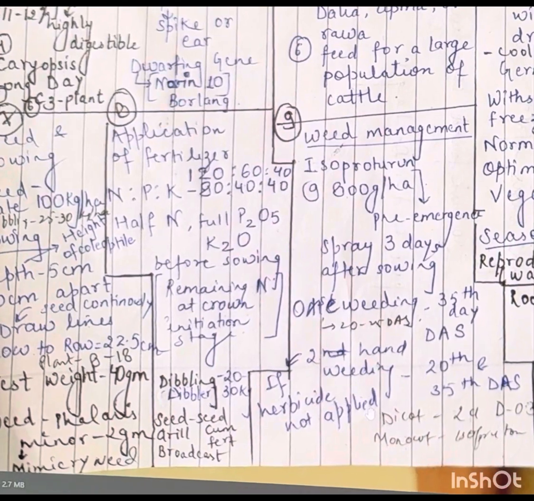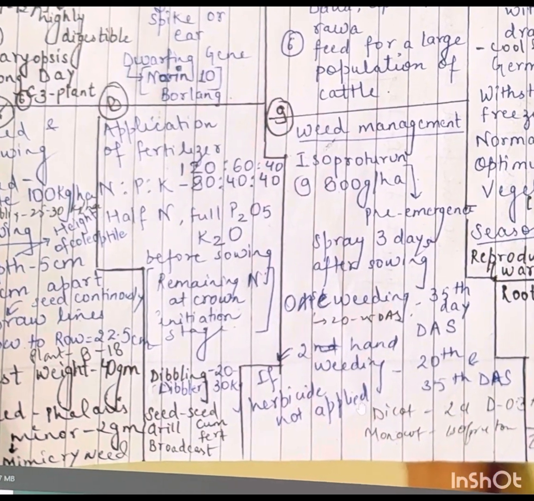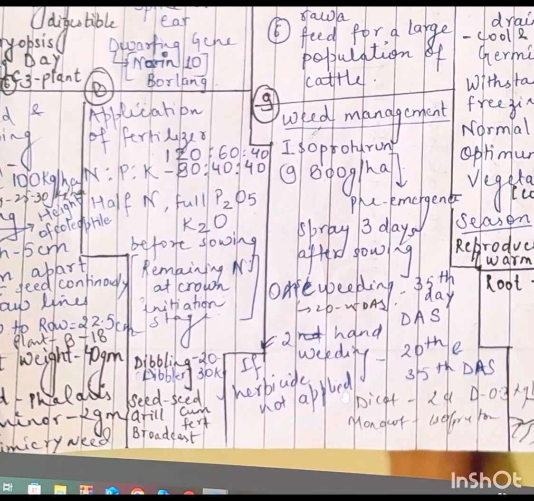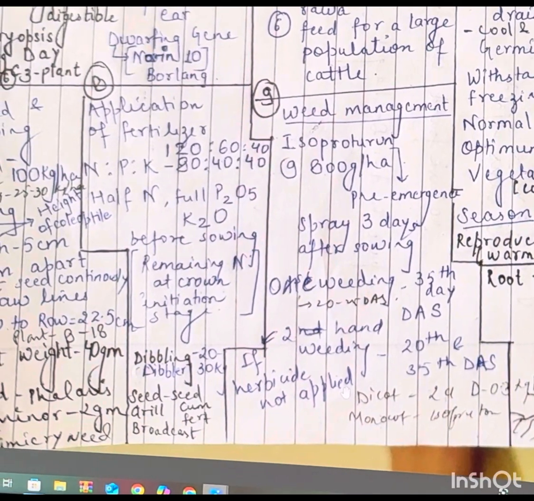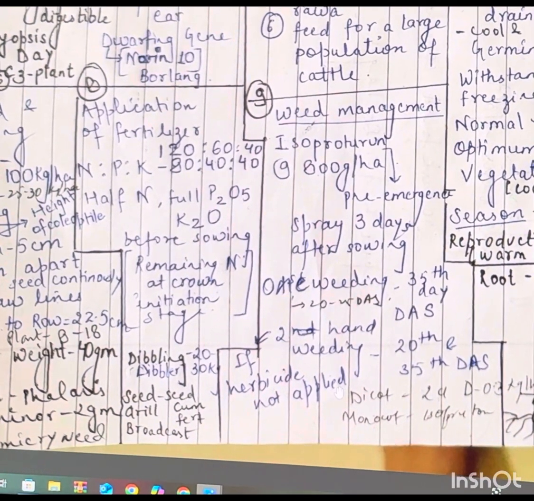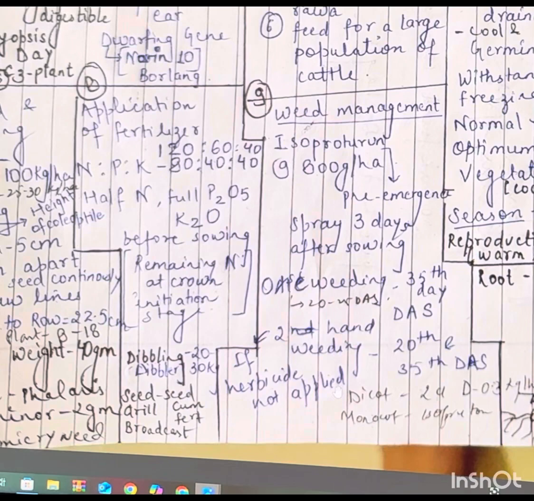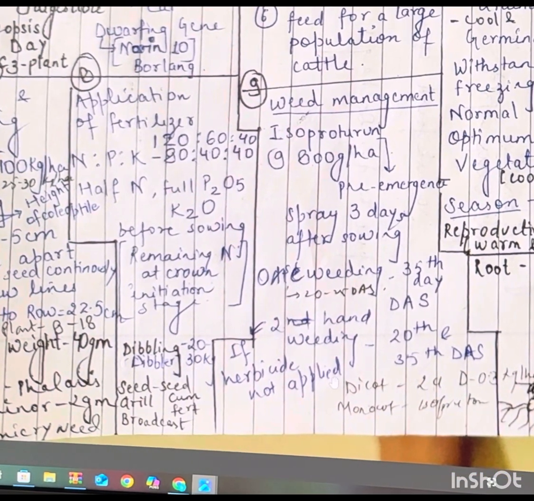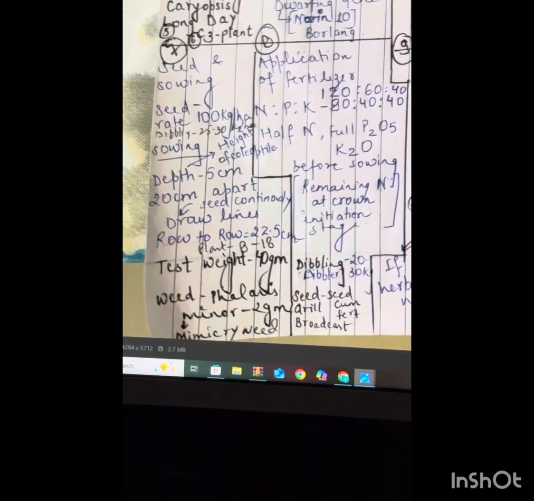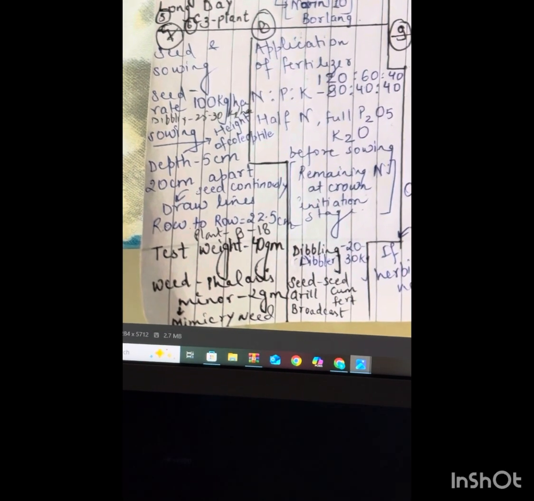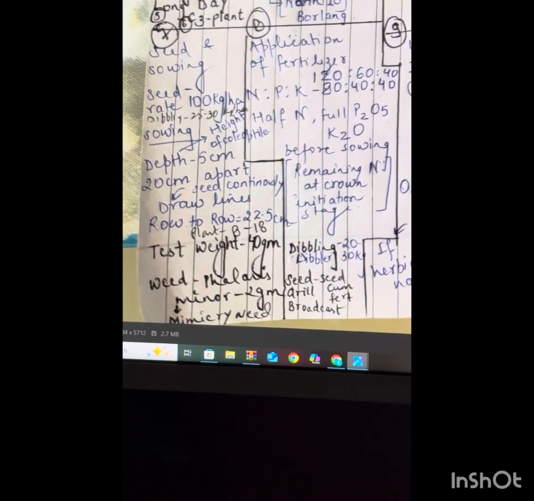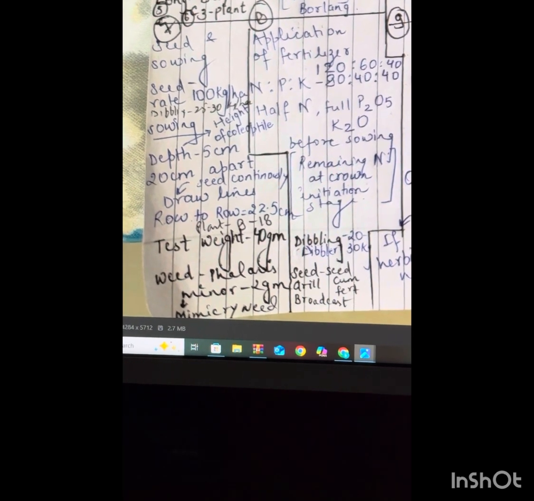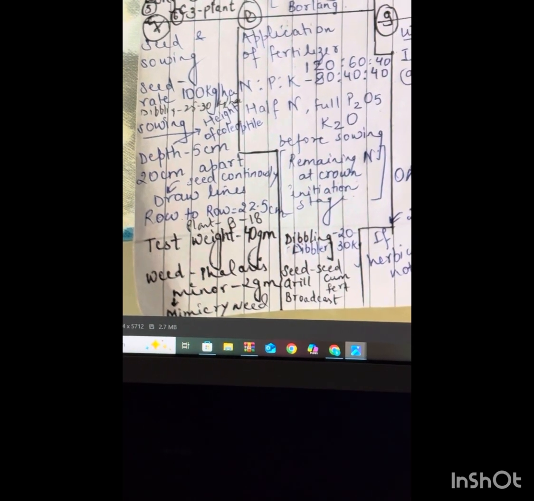Application of fertilizer. NPK ratio 120:60:40. Half dose of N, full dose of P2O5 and K2O before sowing. Remaining N at the crown root initiation stage. Seed and sowing. Seed rate 100 kg per hectare. For dibbling, 25 to 30 kg per hectare.